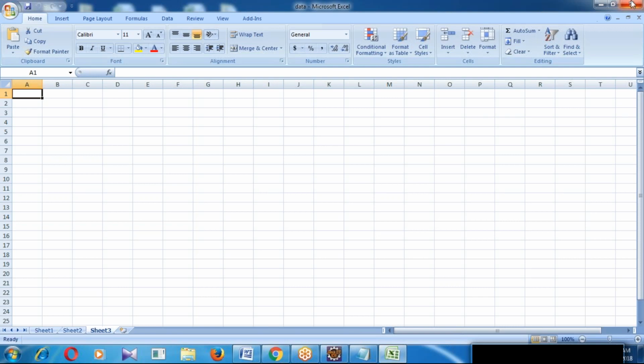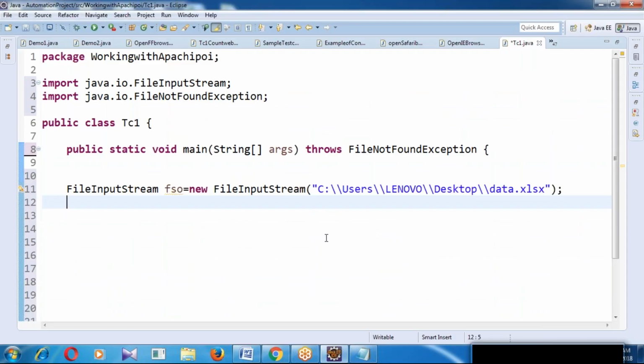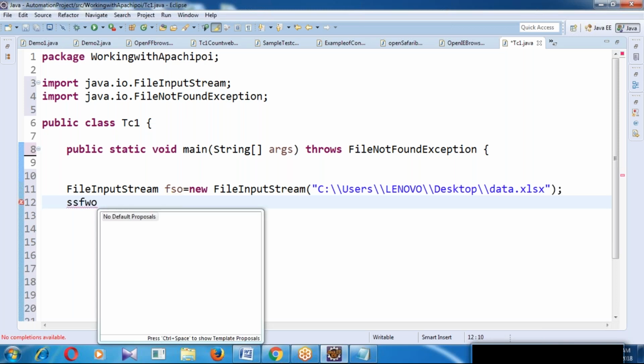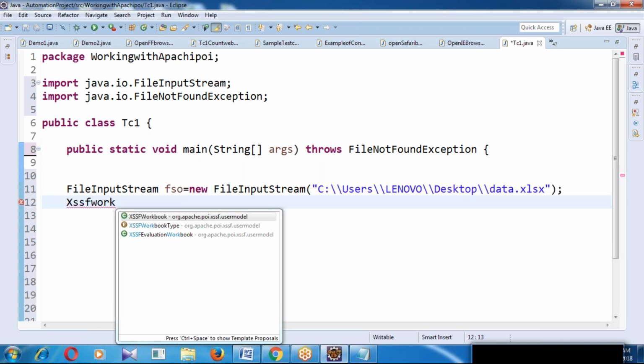For example, if you want to work with the workbook, then use the class XSSFWorkbook. XSSFWorkbook is a class.